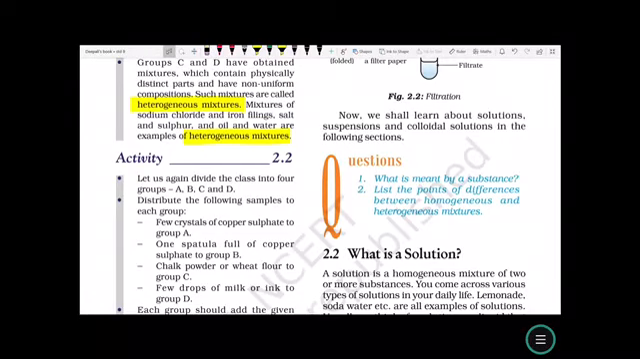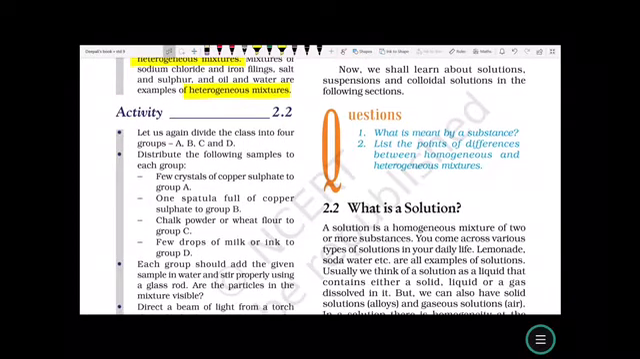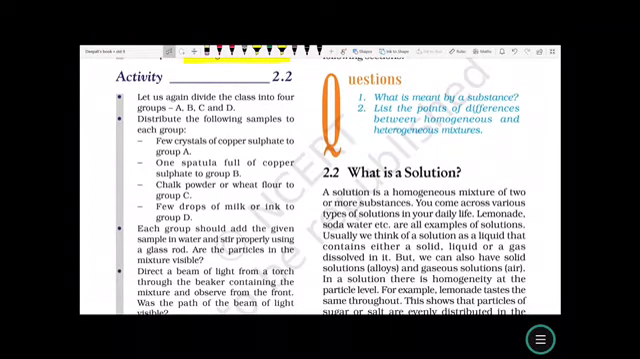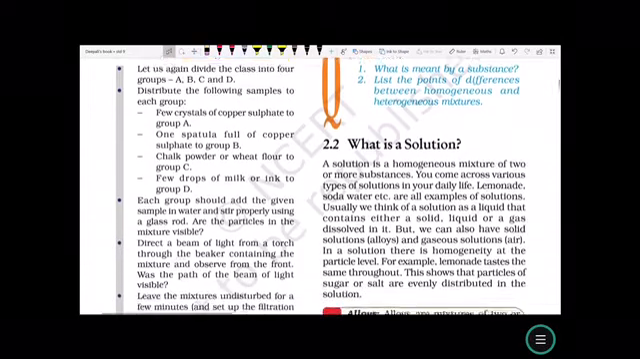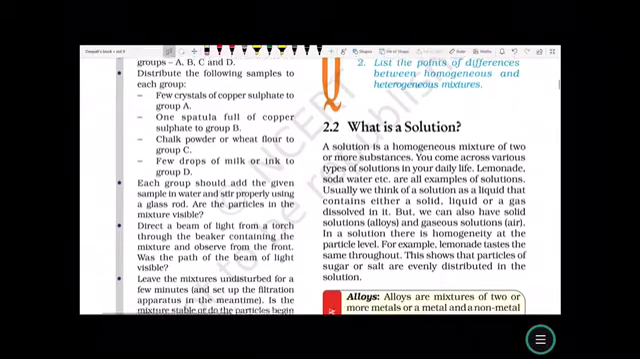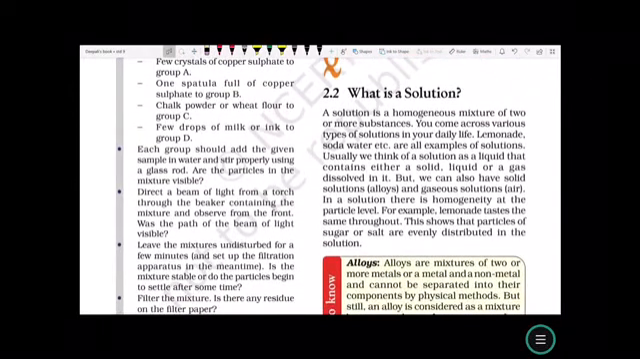Few crystals of copper sulfate to group A, 1 spatula full of copper sulfate to B, chalk powder or wheat flour to C, and few drops of milk or ink to group D. Each group should add the given sample in water and stir properly using a glass rod. After the particles in the mixture are visible, direct a beam of light from a torch through the beaker containing the mixture and observe from the front: was the path of the beam of light visible?